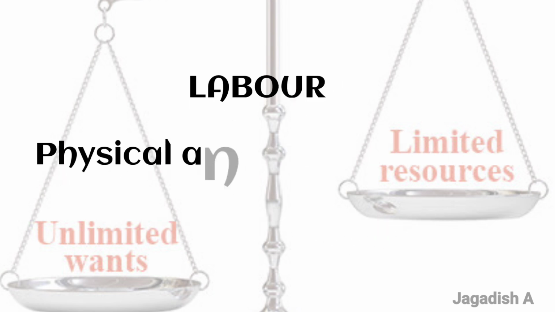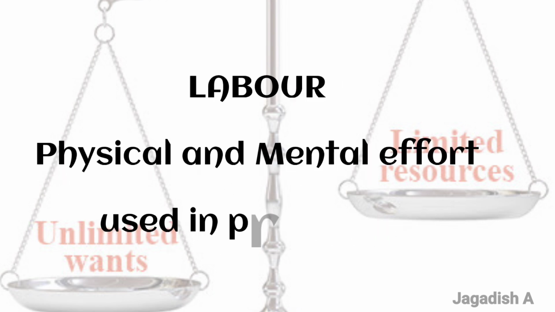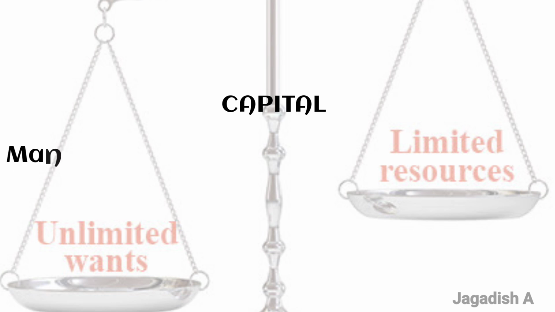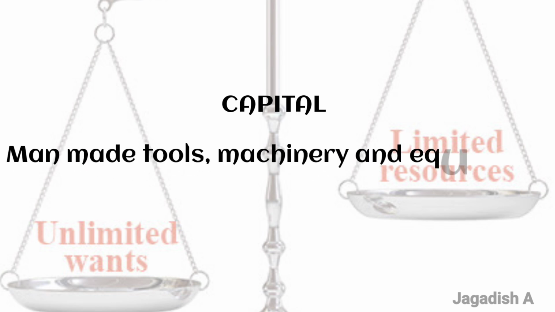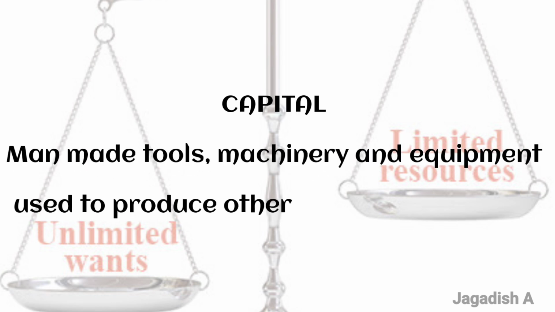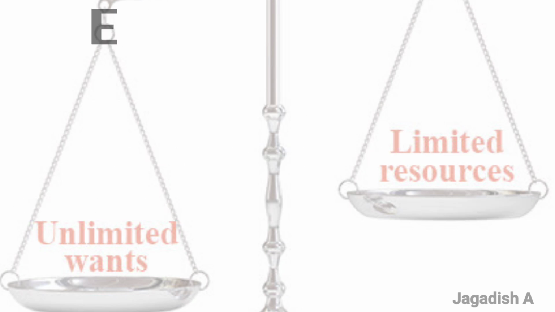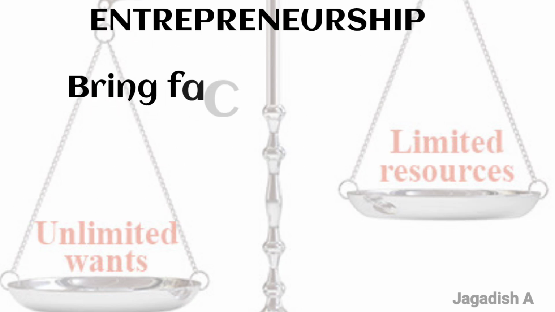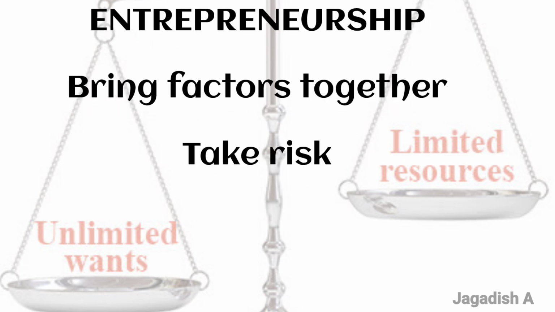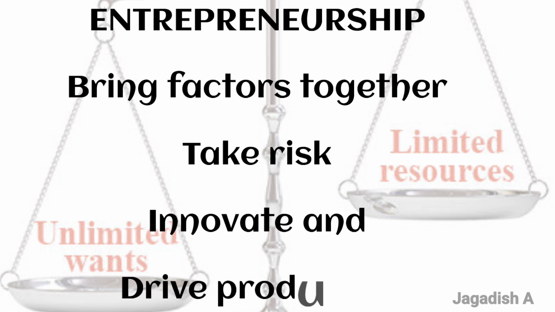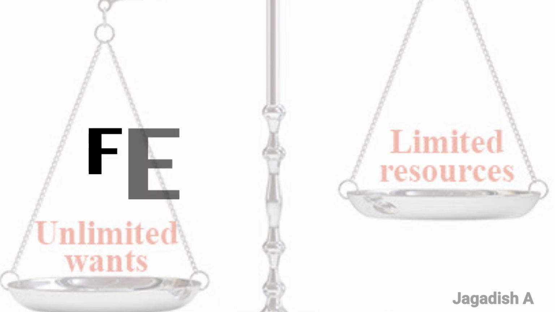Labor: human efforts, that is physical and mental, used in production. Capital: man-made tools, machinery and equipment used to produce other goods and services. Entrepreneurship: the ability to bring the other factors together, take risk, innovate and drive production.